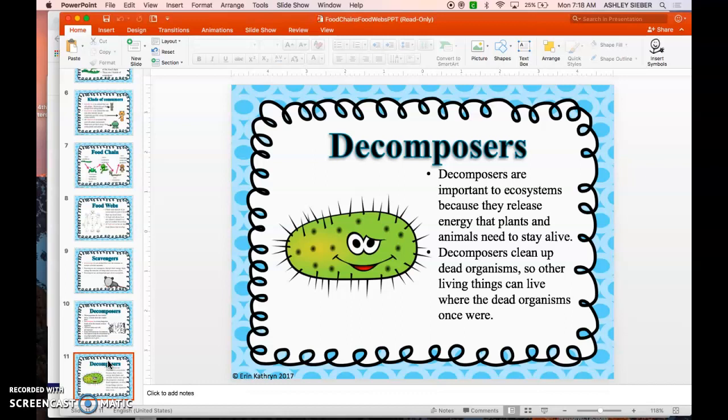The food chain foldable is going to go on the front of your notes and it's going to get glued into your journal. The sub will show you an example of what that should look like. When you're finished with both of those, you're going to do an internet scavenger hunt, which is found on Canvas.